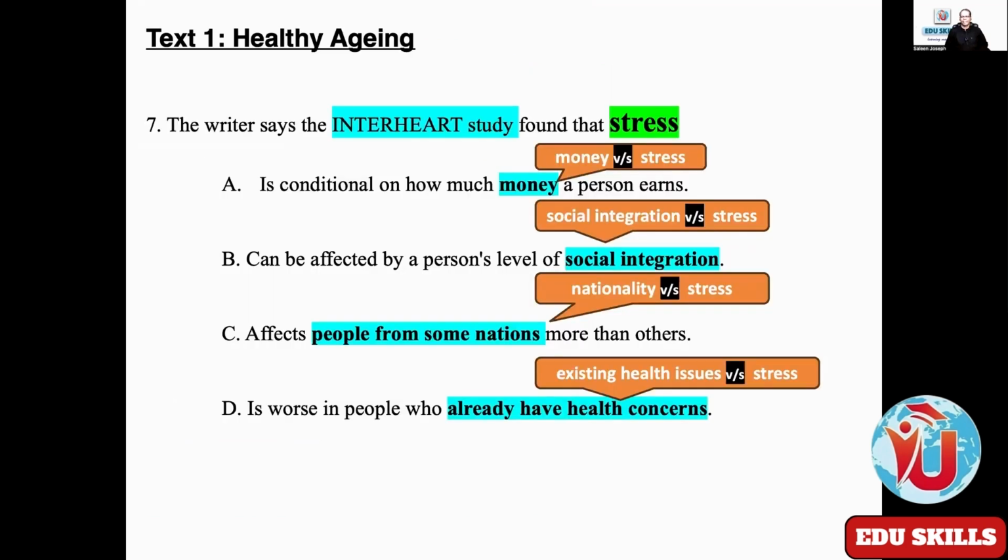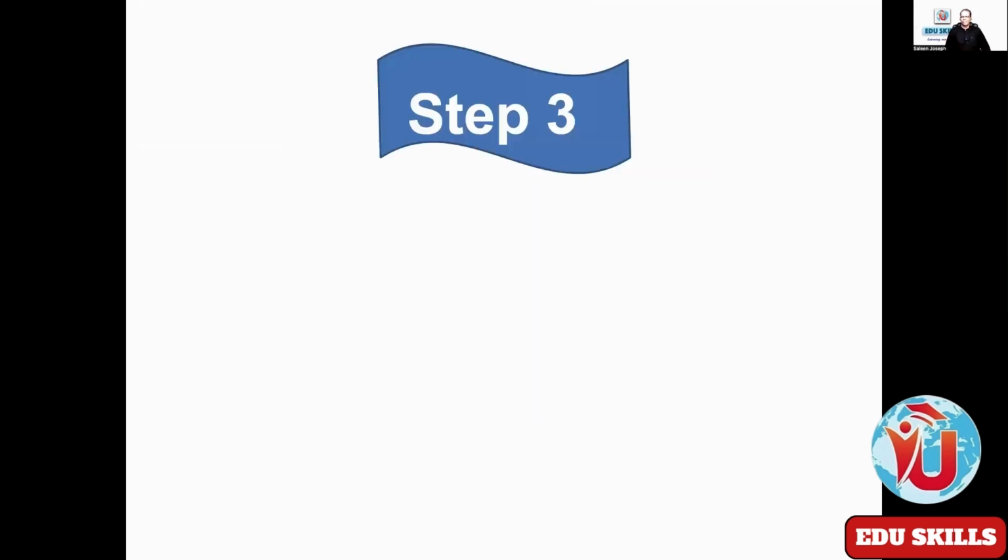See now, is there any connection between that topic sentence and any of the options here? Could you just write down these 4 options roughly in your notebook? Only the answer options. For the question term, you can write just stress. Option A, money. Option B, social integration. Option C, people from some nations or nationality. Option D, existing health issues. Done? Yes, let's move on.